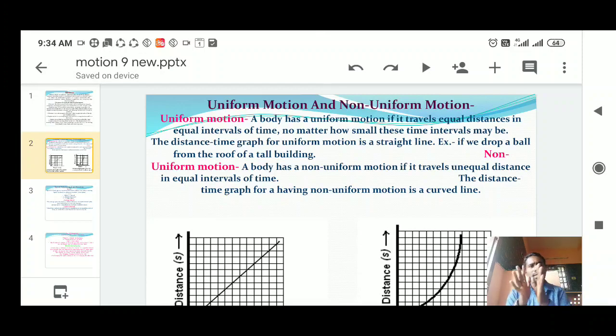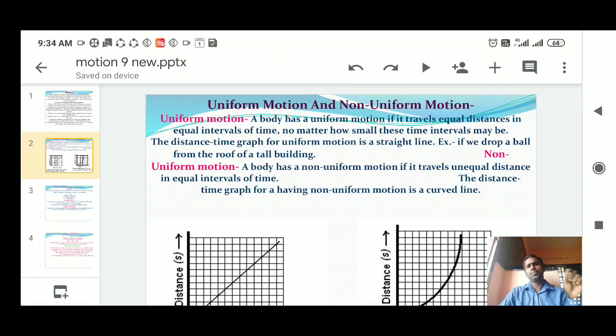Equal distance covered by an object in equal intervals of time is called uniform motion. Okay, and what is meant by non-uniform motion? Non-uniform motion means, for example, if you are going in the same vehicle, after some time you feel very hungry and you stop your vehicle, and then you increase your speed, and suddenly some persons are crossing, so you have to reduce your speed.